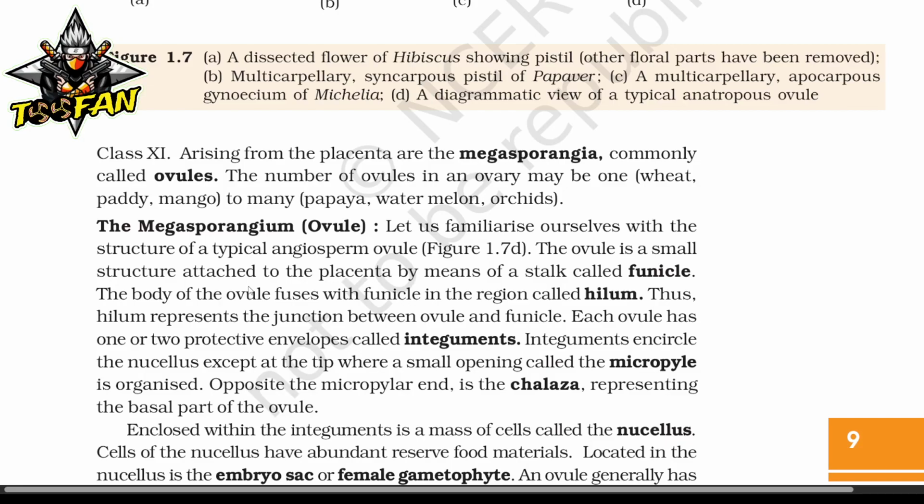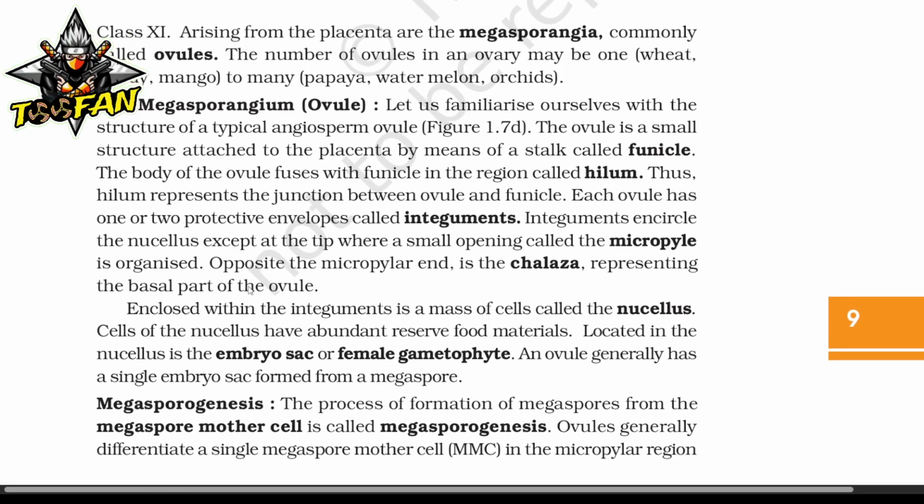Each ovule has one or two protective envelopes called integuments. Integuments encircle the nucellus, except at the tip where a small opening called micropyle is organized. Opposite the micropylar end is the chalaza, representing the basal part of the ovule. Enclosed within the integument is a mass of cells called nucellus. It's not nucleus, it's nucellus.